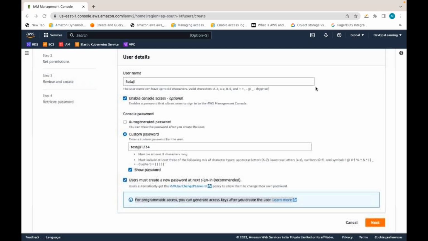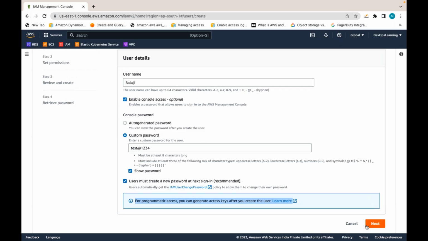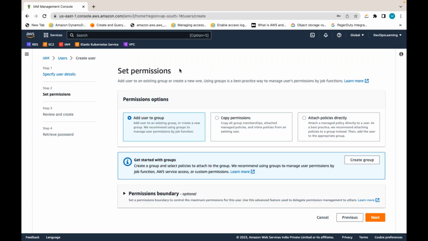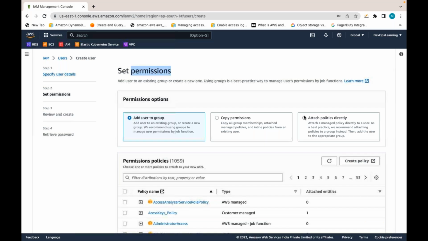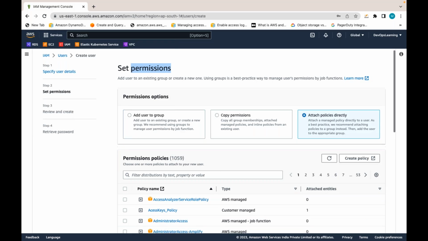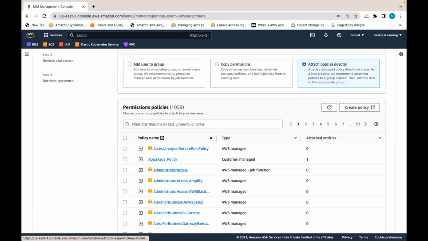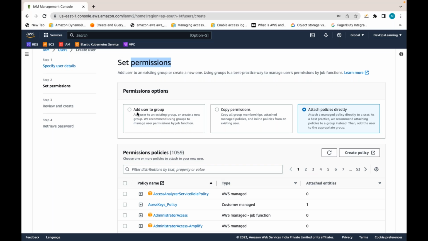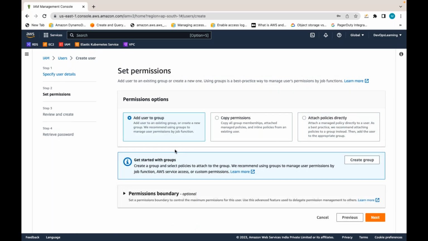Now let me create a user. As I already told, while creating a user itself, you can add that user to some group. I don't have any group. I can attach IAM policies directly to that user, whatever policies I want to attach. Or I can add that user to a group. But as of now, I don't have a group. I'll create a group later.